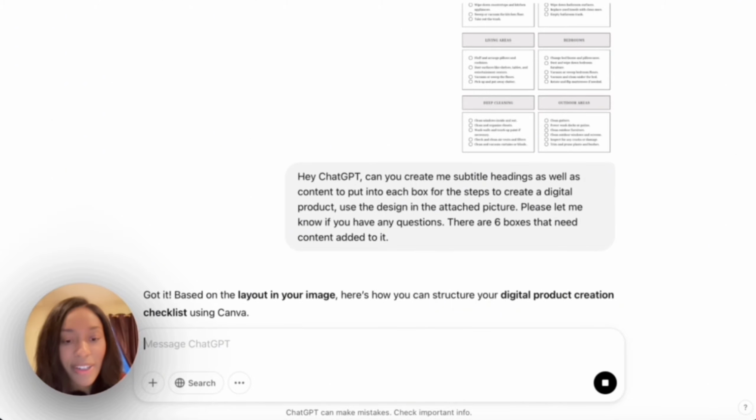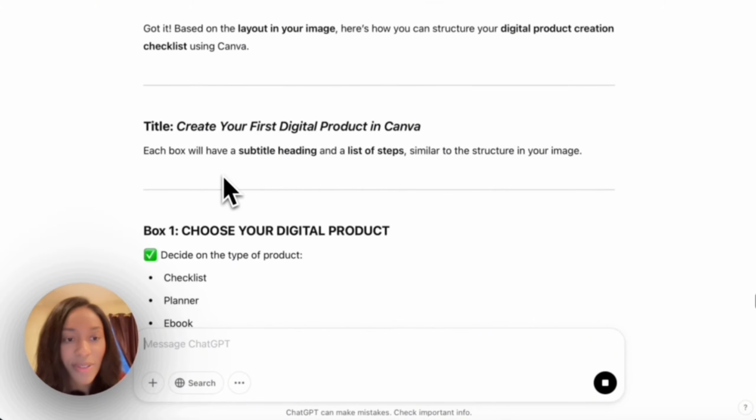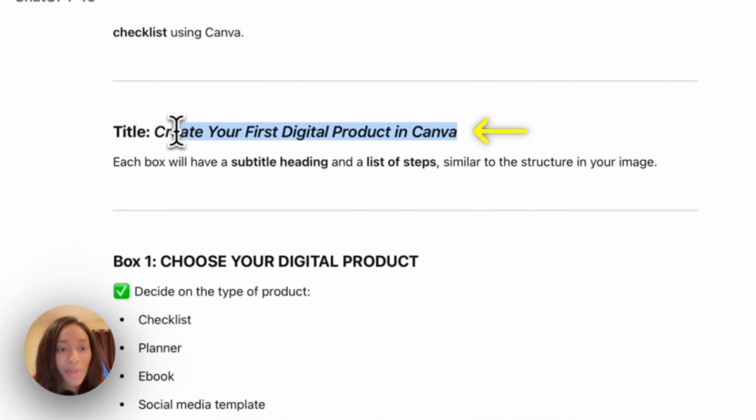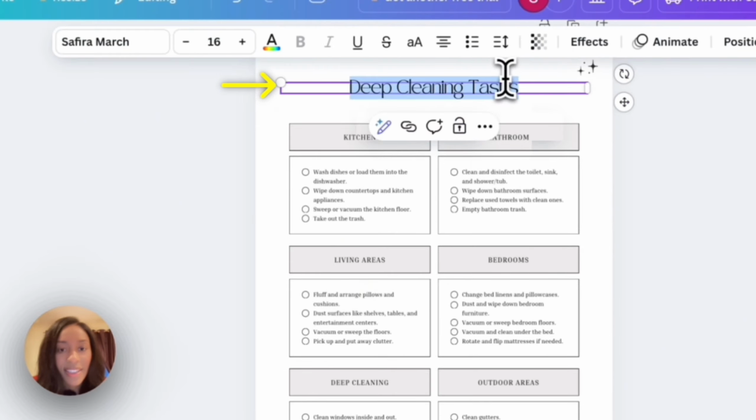Got it. Based on the layout in your image, here's how you can structure your digital product creation checklist using Canva. Title: create your first digital product in Canva. Each box will have a subtitle heading and a list of steps similar to the structure in your image. All right, we have create your first digital product in Canva. So I'm going to copy this title and paste it in here.